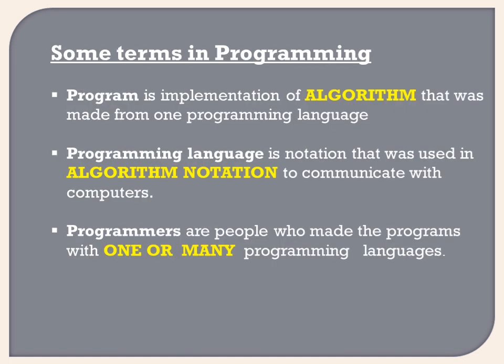Now we are going to see some terms in programming. A program is the implementation of an algorithm made in one programming language. Whatever program we write should be in some programming language. But whatever algorithm we write can be in one of the languages, as I said, English, French, etc. Converting that algorithm into a program is the implementation of the algorithm.